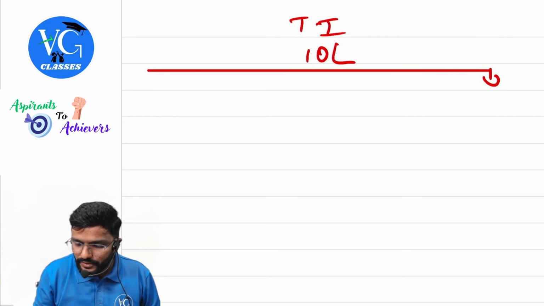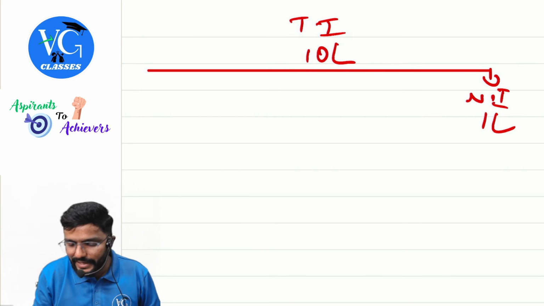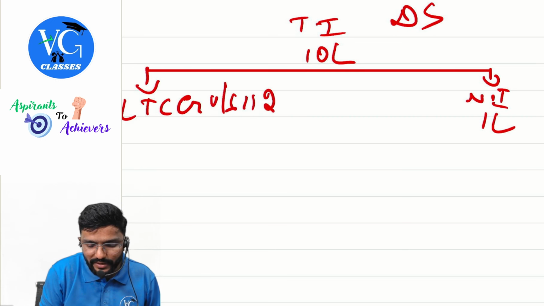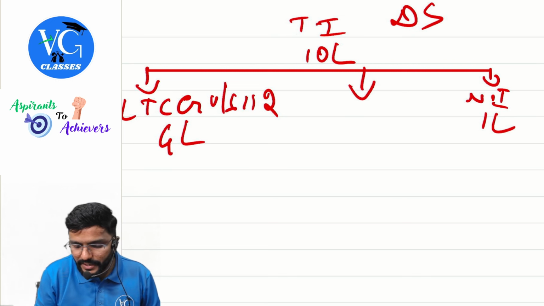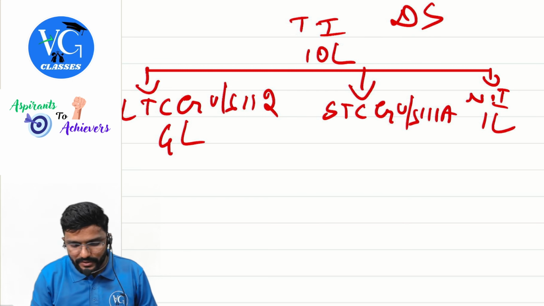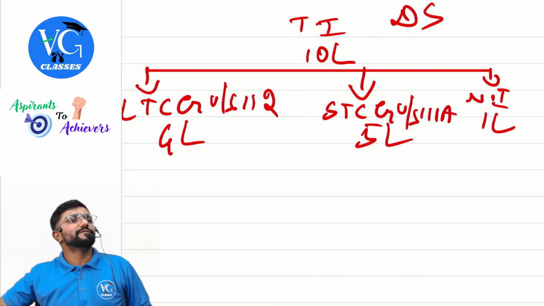Under that, my normal income is only 1 lakh. I am following the default scheme, okay? Normal income is only 1 lakh. Long-term capital gain under section 112 is 4 lakh. The remaining is short-term capital gain under section 111A, which you consider. 111A is 5 lakh.